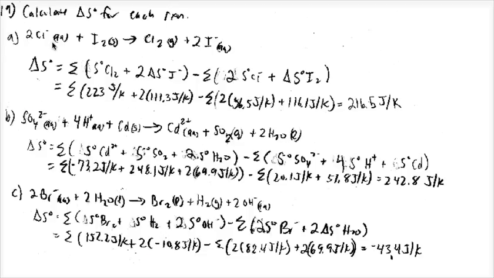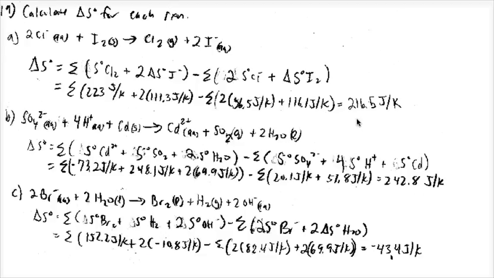So if you look at this first reaction, 2 chloride ions plus iodine solid gives chlorine gas and 2 iodide ions. You're going to see that you put your products first, the entropy of the chlorine plus 2 times the entropy of the iodide, and then minus the reactants, 2 times the entropy of the chloride ions plus 1 of the entropy of the iodine. And all of these values are present on the table again on page 456, table 17.1, and then it's just bookkeeping, summing up, running your coefficients through. The same is true for part B and also for part C.